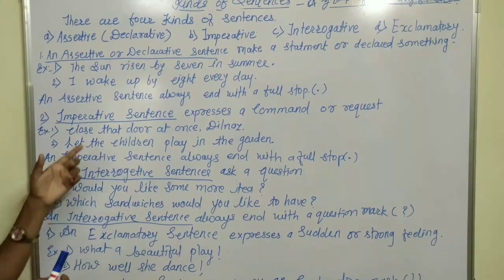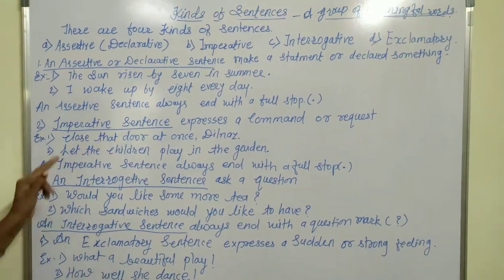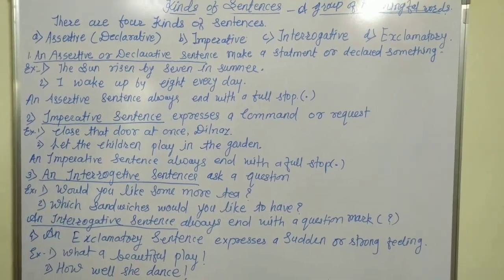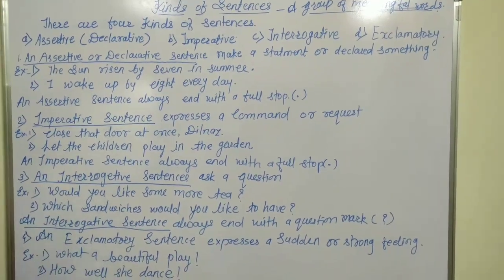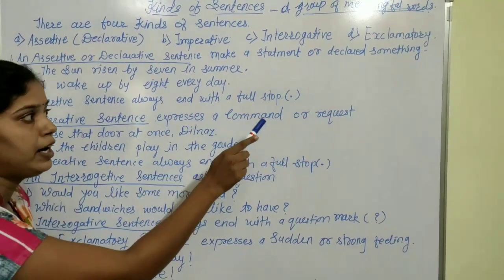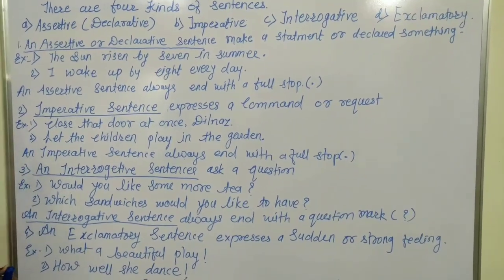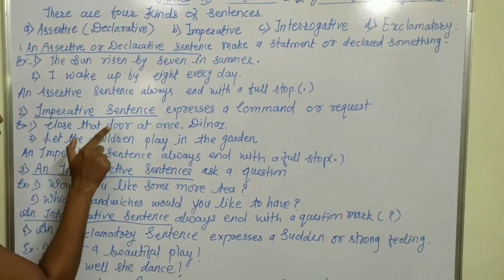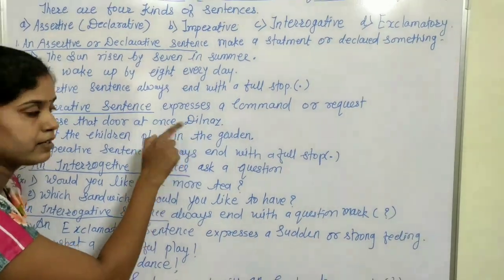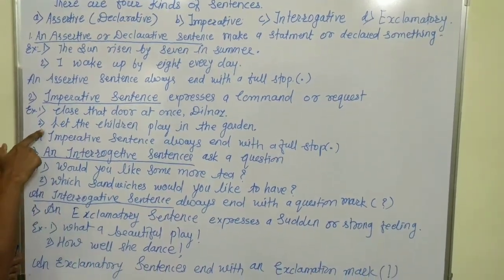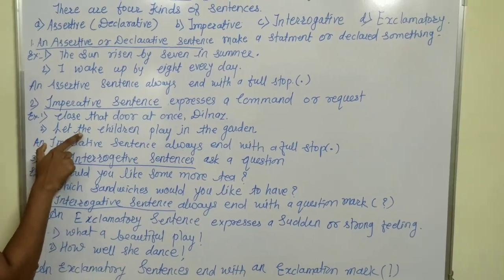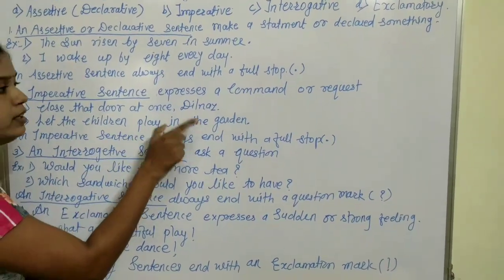The second kind of sentence is the imperative sentence. What is meant by an imperative sentence? An imperative sentence expresses a command or request. For example, close that door at once, or the second, let the children play in the garden.